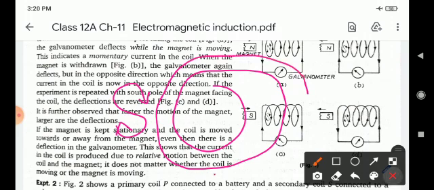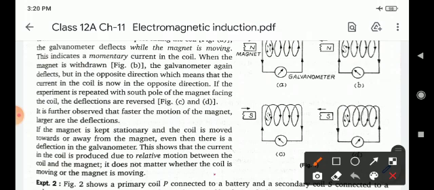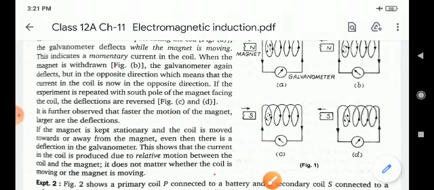If the south pole moves away from the coil, then it behaves as a north pole. So children, in this figure, the direction of the north pole is anti-clockwise.